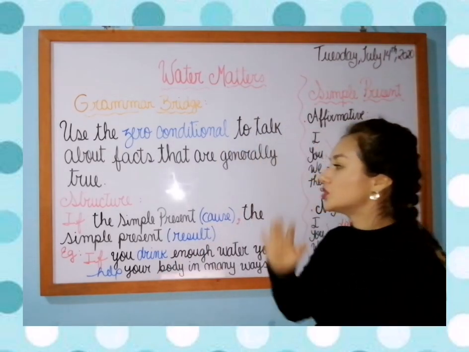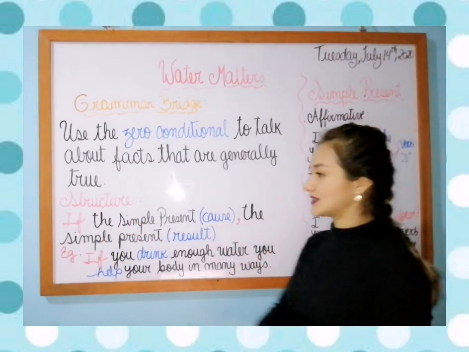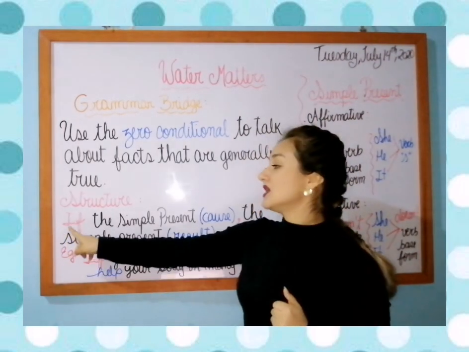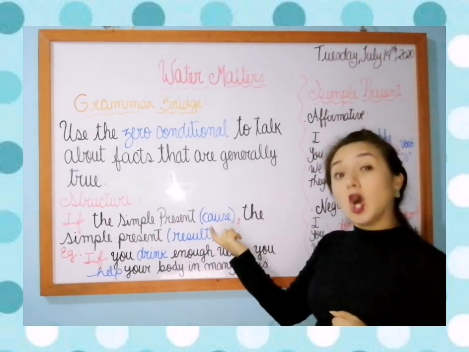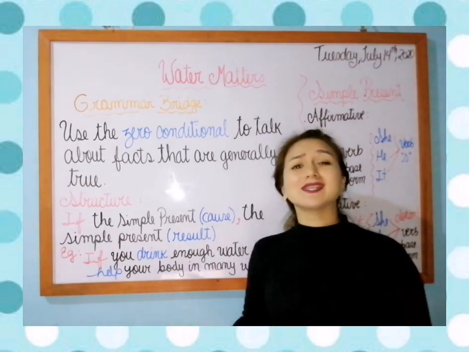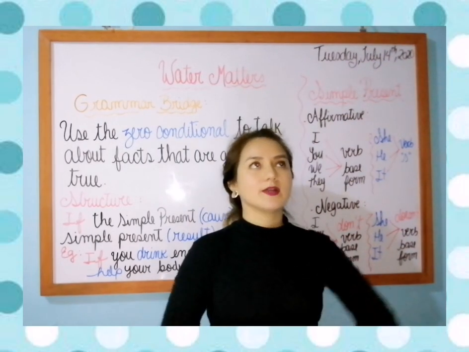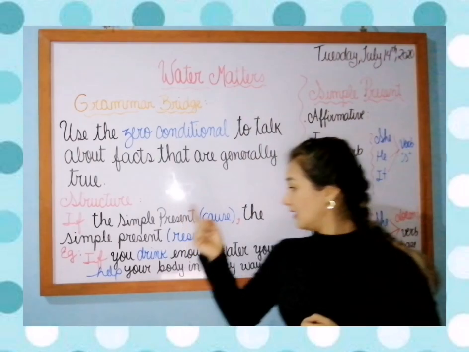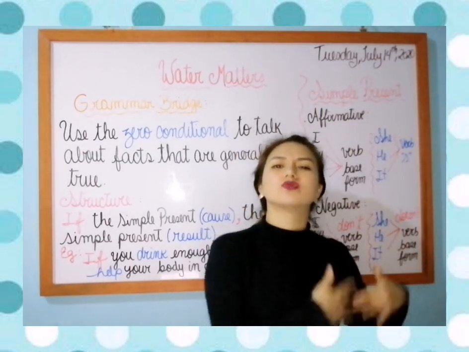So we have here the structure: if, you already know the meaning of if, then the simple present, that is the cause, then a comma, and the simple present, that is the result, right?